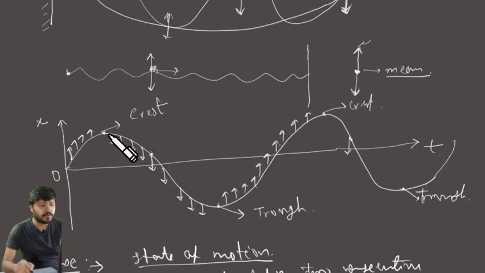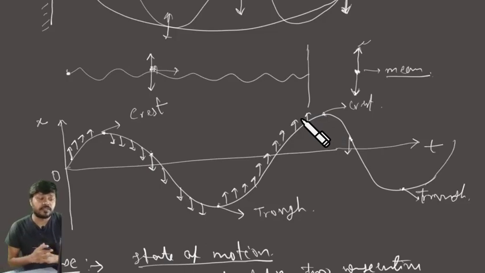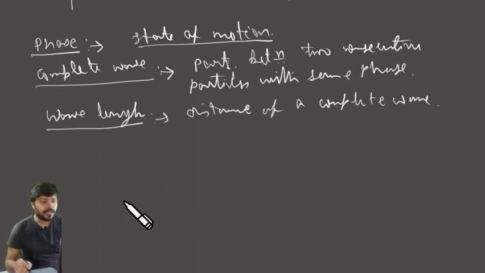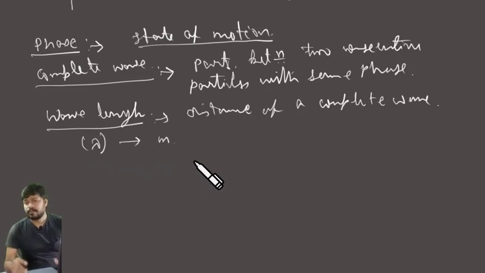It is the distance between two consecutive crests, or more precisely or more generally we can say the distance between the two consecutive particles with the same phase is called the wavelength of a wave. All right. So this distance from crest to the next crest is called the wavelength. The wavelength is represented as lambda. The SI unit is meter. Simply it's a length, so SI unit is meter.